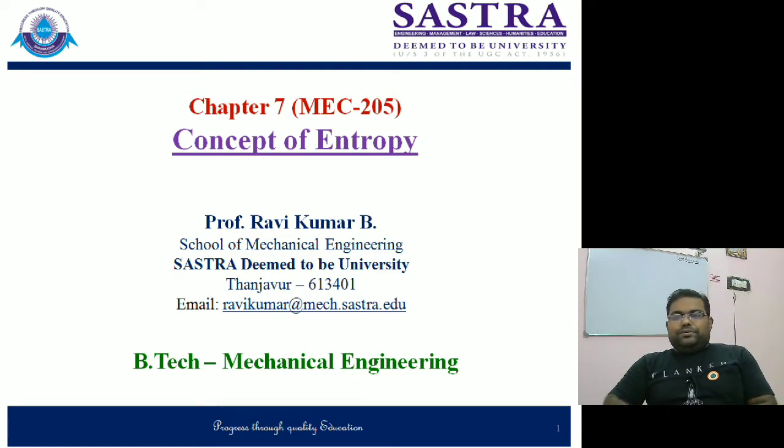Basically, here also we will be starting our discussion with the Clausius theorem. So the Clausius inequality says that the algebraic summation of dQ by T should be less than or equal to 0. That is one thing. By using that equation, we can find out the feasibility of a particular process, or feasibility of a cycle, or feasibility of a device. Similarly, here is the Clausius theorem. For a reversible cycle, or reversible devices, the cyclic integration of dQ by T should be exactly equal to 0. That is the one thing to be satisfied. Then only you can relate.